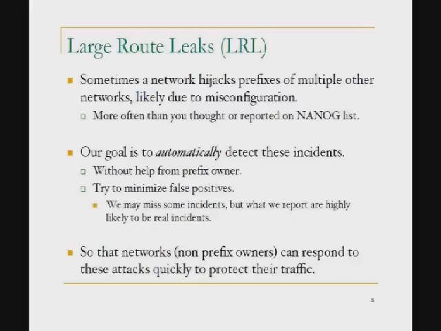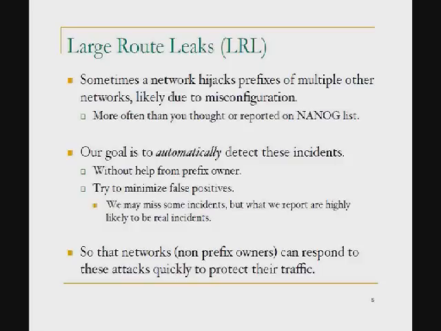The type of false routing announcement we are going after is as follows. Sometimes a network hijacks prefixes of multiple other networks at the same time. This is a typical route leak. Someone misconfigured their routers and announced other people's prefixes. In the extreme case, someone leaked the whole table, and that usually triggered a discussion on NANOG or other operator lists. Our goal in this work is to automatically detect these instances.